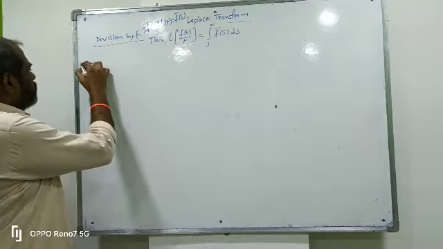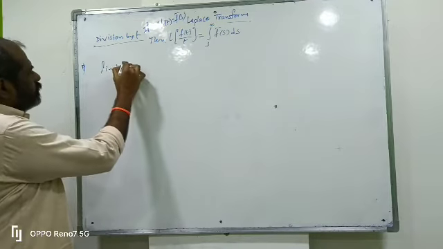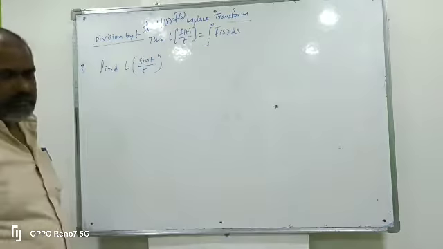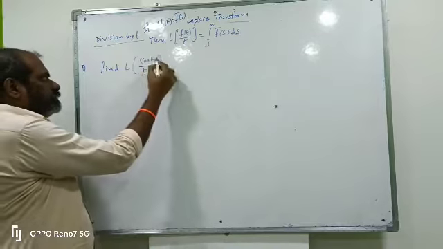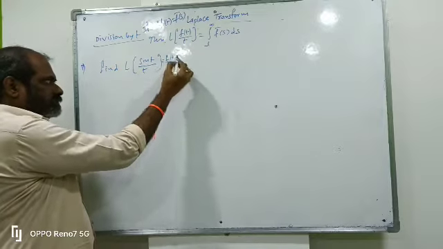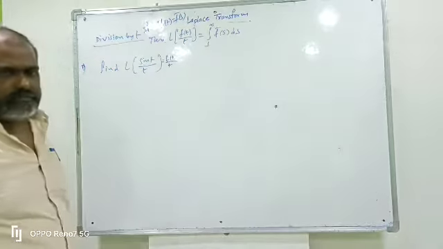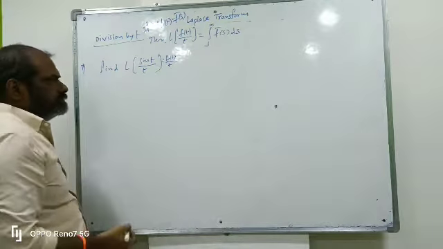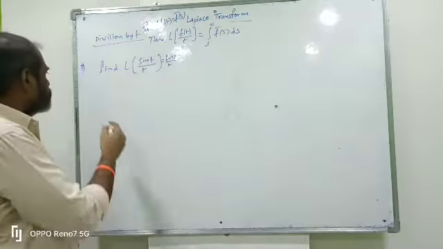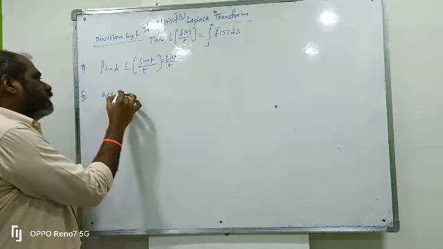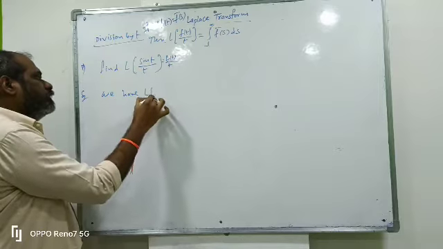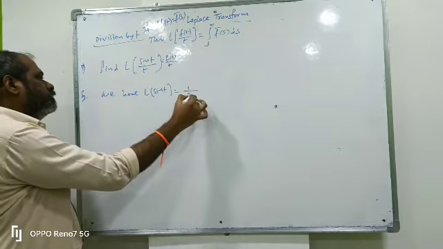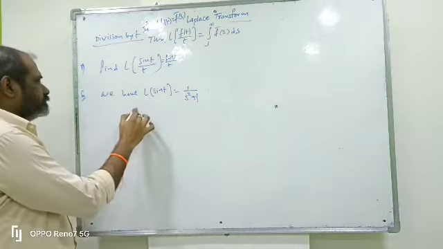Go to one problem. Find L of sin t by t. This is in f of t by t form, which means division by t. So here what is f of t? f of t is sin t. So first we have to find the Laplace transform of sin t. L of sin t is a by s square plus a square, a means 1, so 1 by s square plus 1.